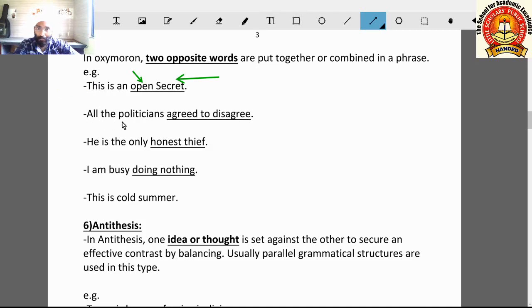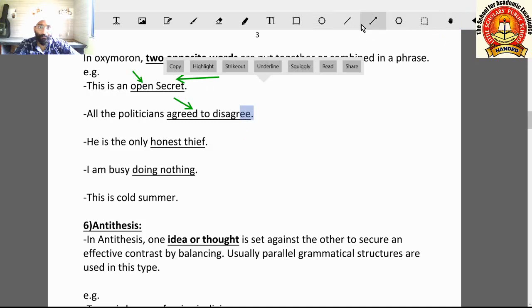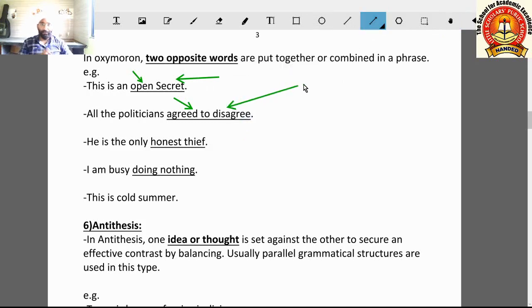In the next example: all the politicians agreed to disagree. Agreed to disagree means what? They agreed that they will disagree with someone, they will reject someone. They all agreed that they will reject some point or some proposal or some procedure. This is seen in this oxymoron.